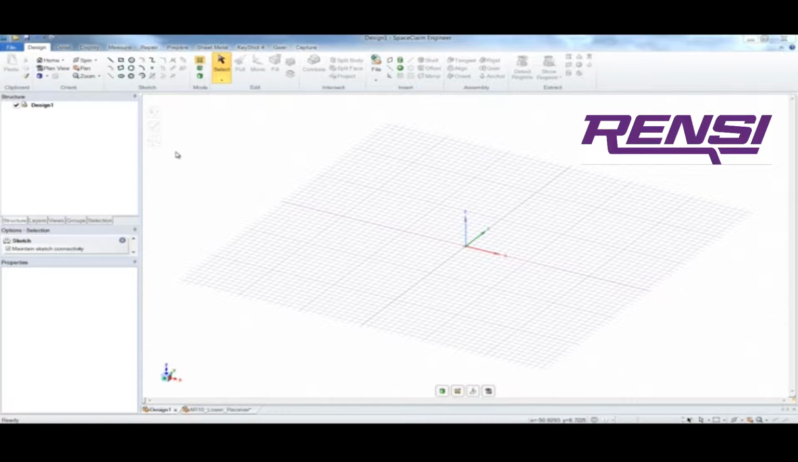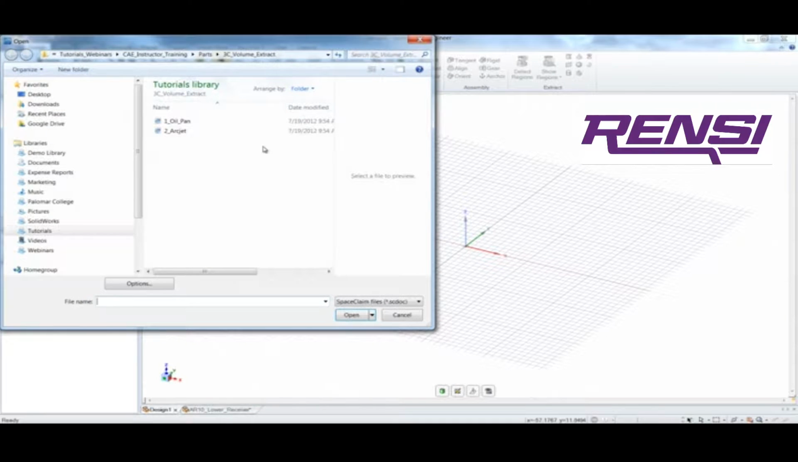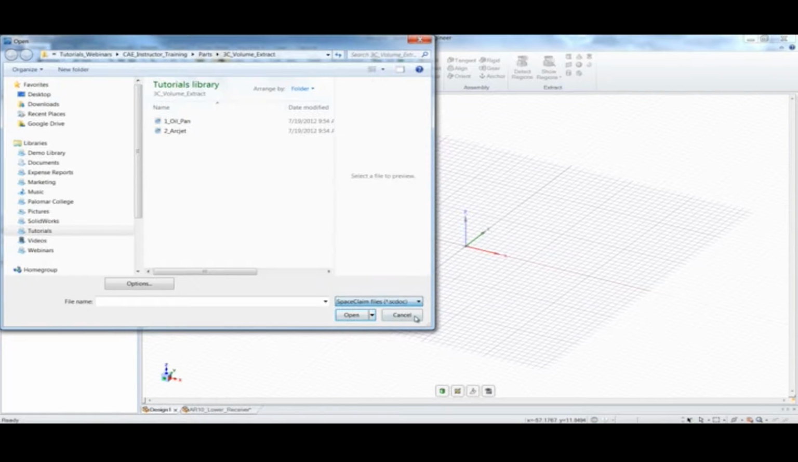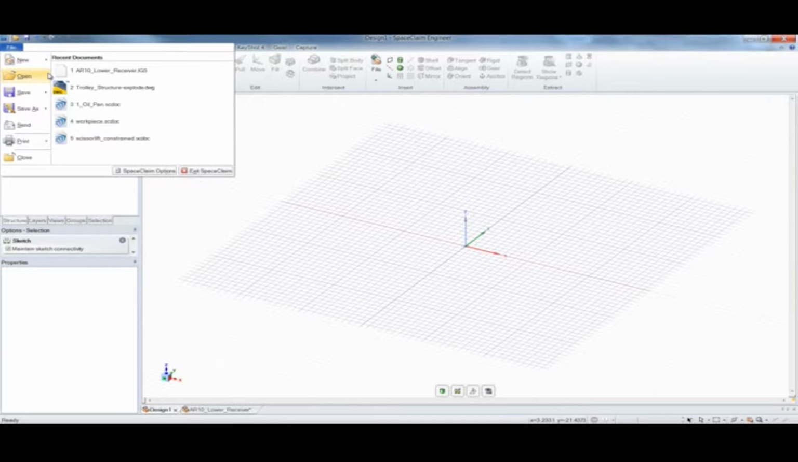SpaceClaim is a great tool when it comes to working with a variety of CAD formats. In fact, SpaceClaim can import native CAD formats such as SolidWorks, Pro-E, Inventor, along with neutral extensions such as Step, IGES, and Parasolid.